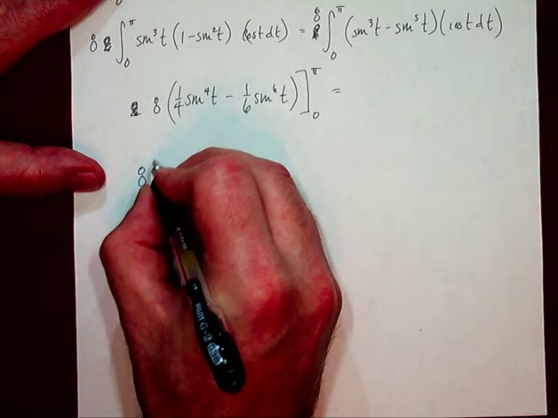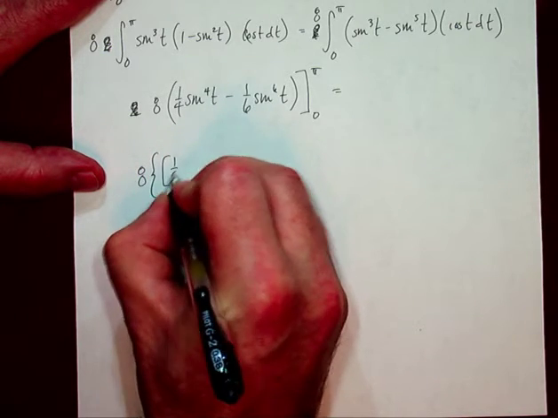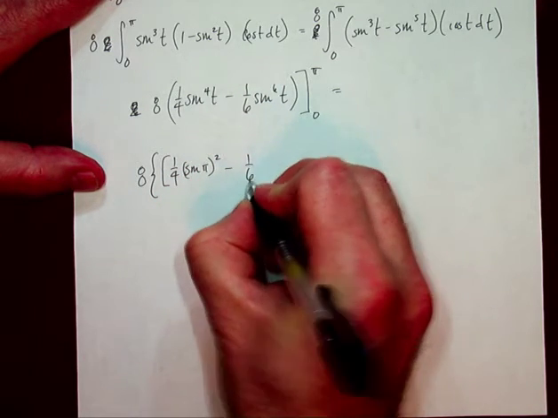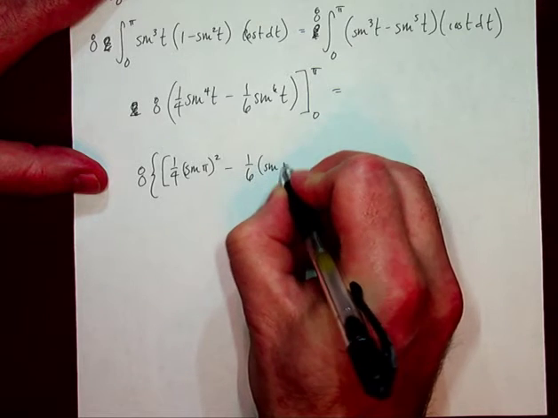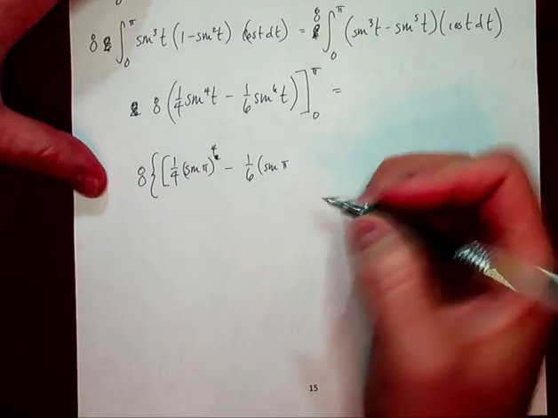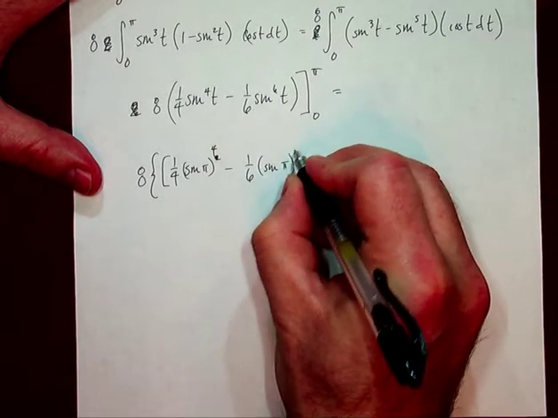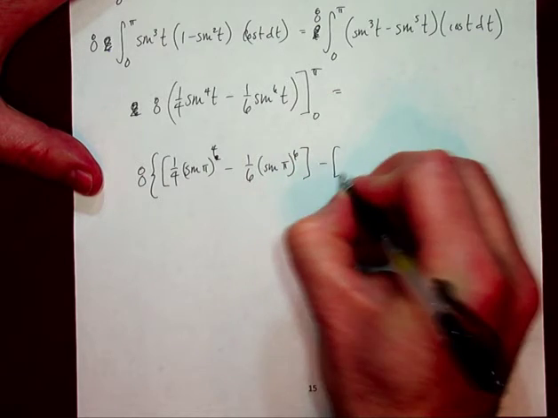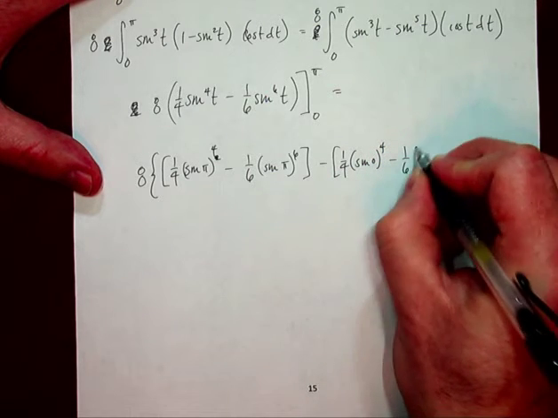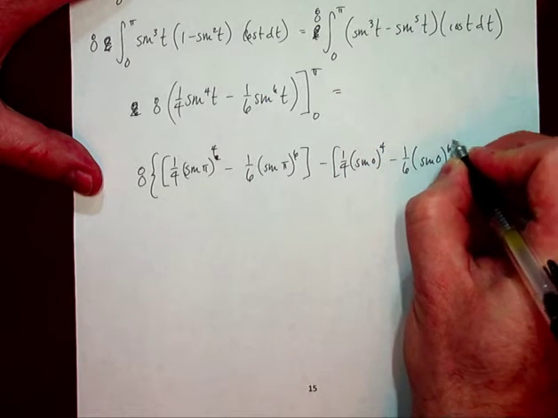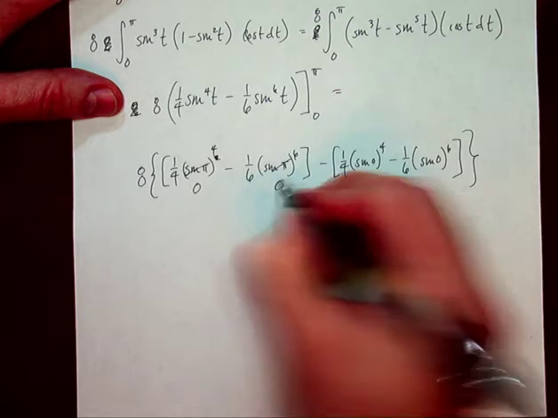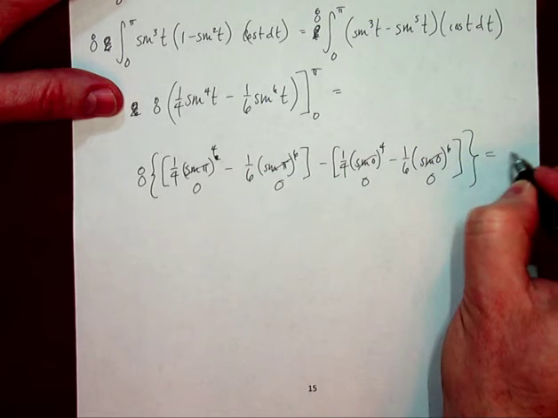So I have 8 times 1/4 sine of pi to the 4th minus 1/6 sine of pi to the 6th, minus 1/4 sine of 0 to the 4th minus 1/6 sine of 0 to the 6th. And what I get is, okay, well, that's 0, that's 0, that's 0, that's 0. Oh my gosh, it's 0.